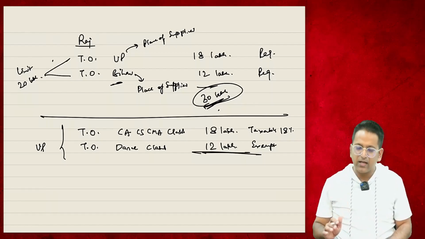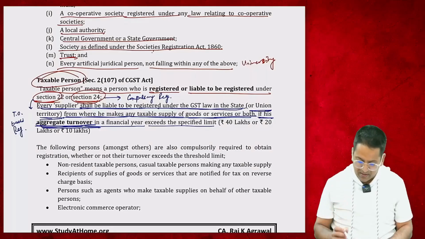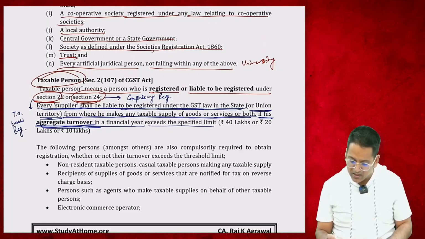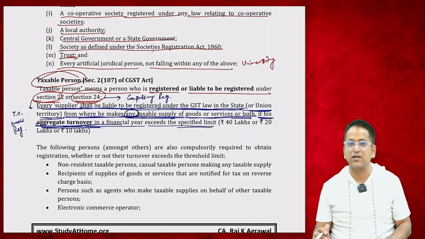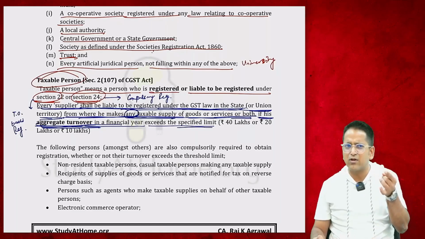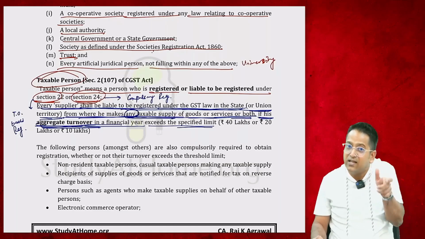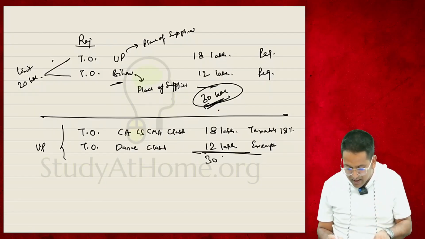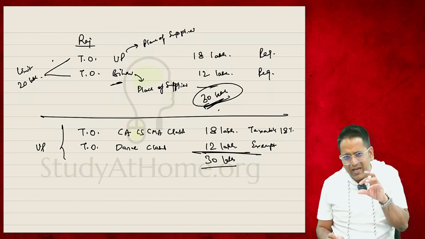Now tell me if I need to get registration or not. So let's read again. Every supplier shall be liable to be registered under the GST law in the state or union territory from where he makes any taxable supply, if his aggregate turnover in the financial year exceeds the specified limit. Are you making any taxable turnover? It says you have to get registration if the aggregate is more than the limit. How much is the aggregate? 30 lakhs. The aggregate is more than the limit. And are you making any taxable supplies?